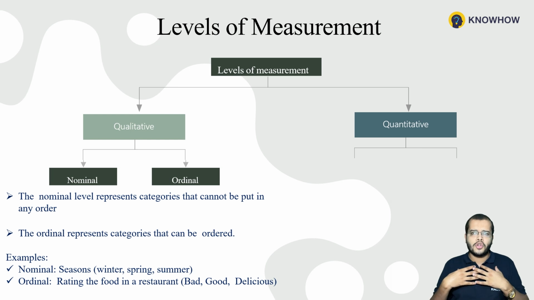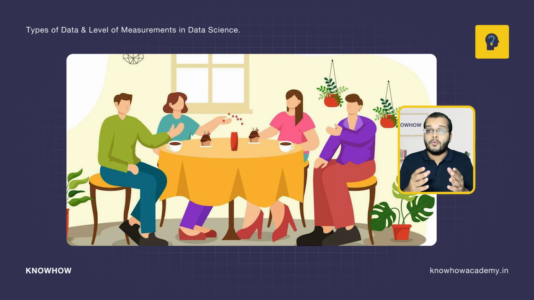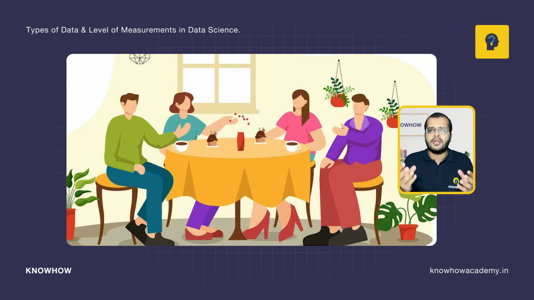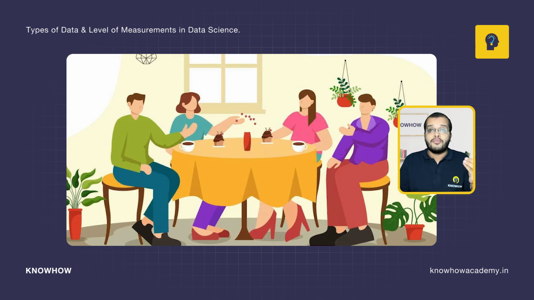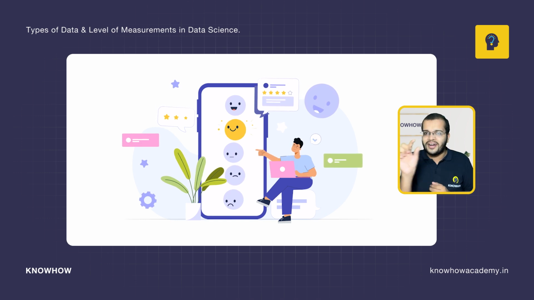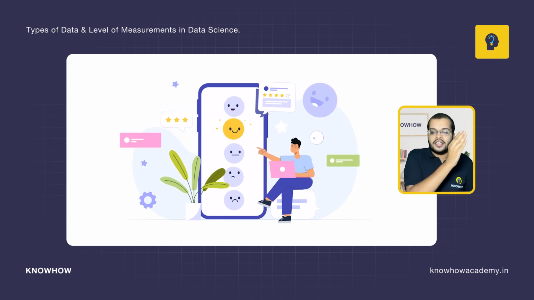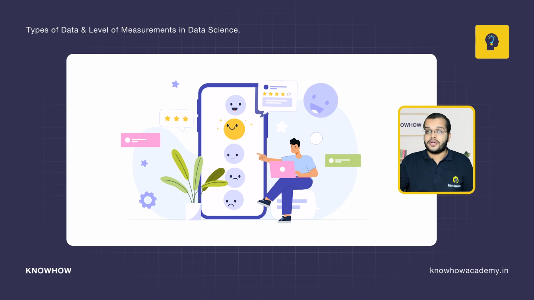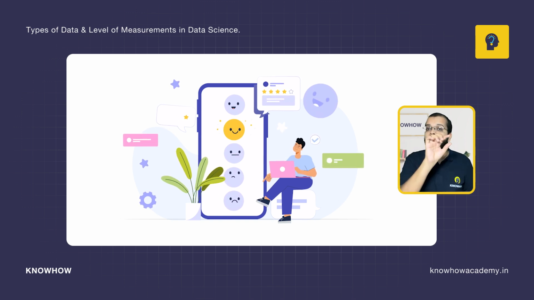So we generally know that first we go with the autumn, then the summer, then the winter, then rainy. But nowadays the scenario is changing, right? If I go with the ordinal type of data, for example, if you would like to rate the feedback of your hotel, or where you have gone with your family and friends to have some dinner or lunch, then you give the feedback. That is in an order, starting from bad till the perfect one, starting from negative till the positive.